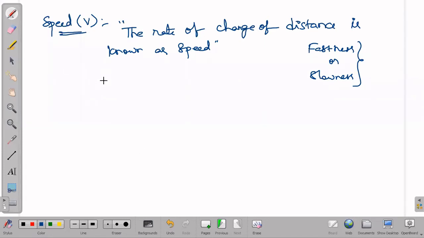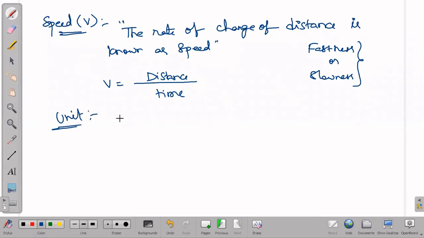If we write the mathematical formula for this, rate of change of distance they are saying. That means distance, and since we have used rate, in the denominator time will come. That is how we define speed mathematically. Whenever we define any physical quantity, obviously we have to write the unit and dimensional formula.